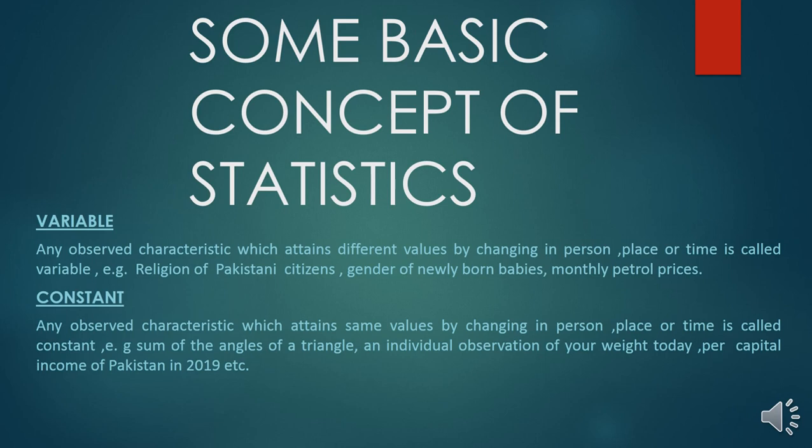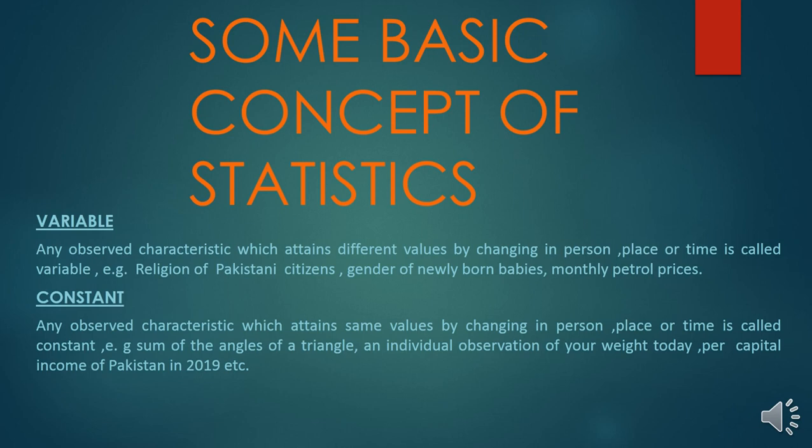time is called a variable. For example, religion of Pakistani citizens, sex of newly born babies, and monthly prices of petrol. So we can say that the religion of Pakistani citizens is different in different localities. Similarly, the sex of a newly born baby may be a boy or a girl. And as you know, the monthly prices of petrol change day by day.